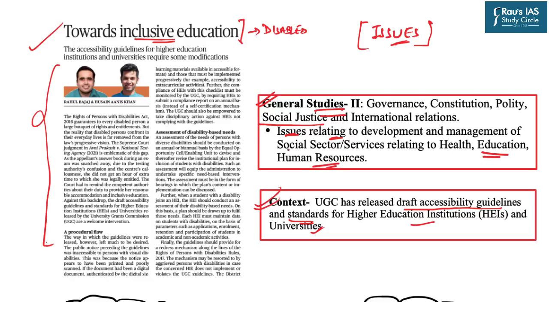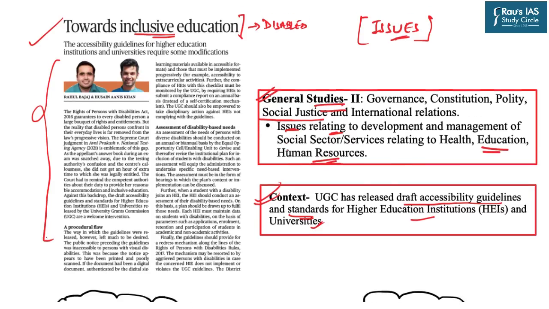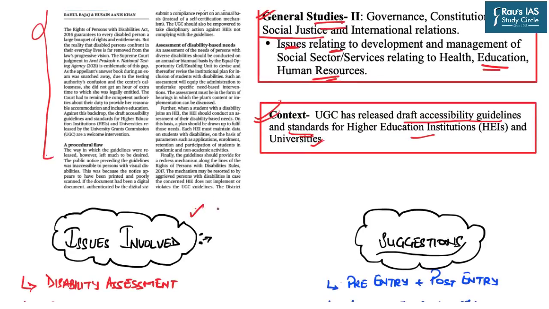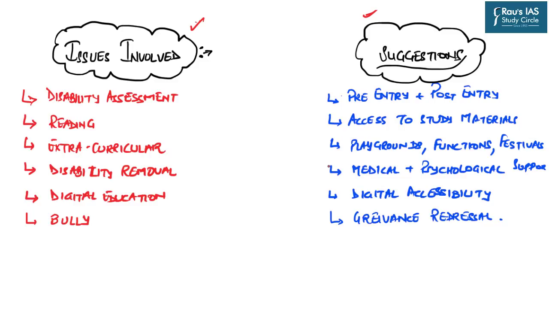So in the continuation of this discussion, we'll take up the issues which are faced by the disabled section and suggestions which can be deployed in order to make higher education more accessible to them. But my objective will not be to restrict only to the key points of this; I will also try to make you think about how you can approach this particular topic or other topics related to it.